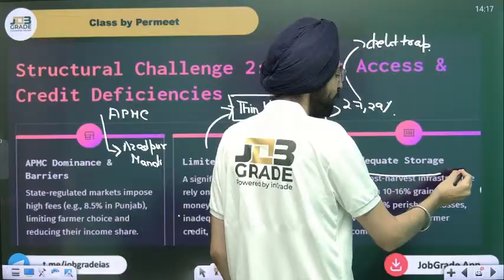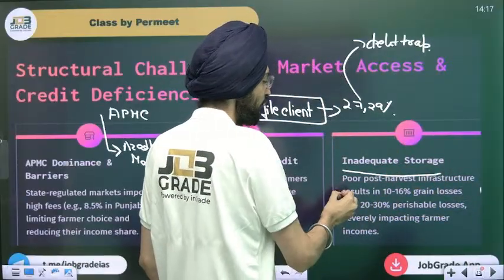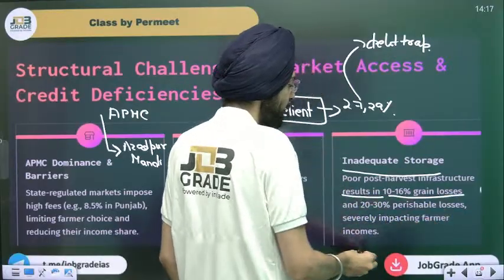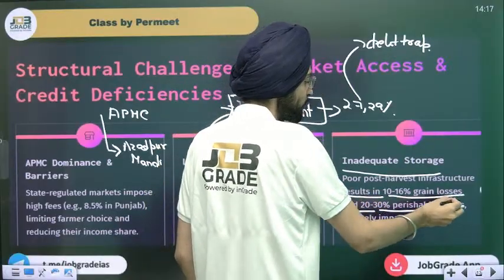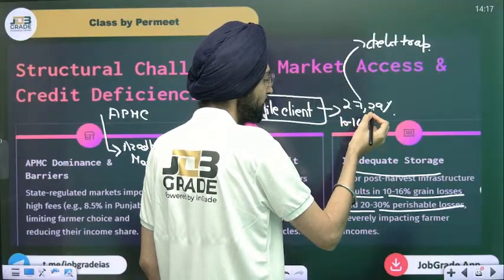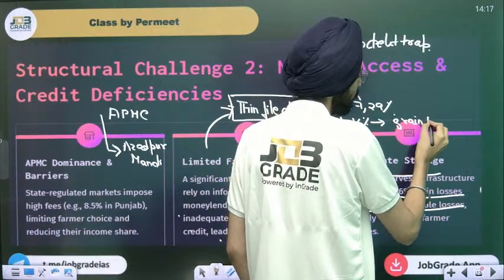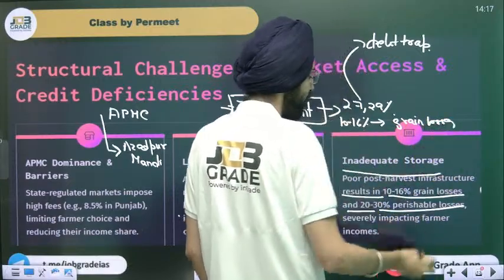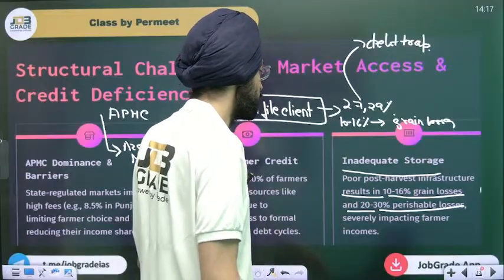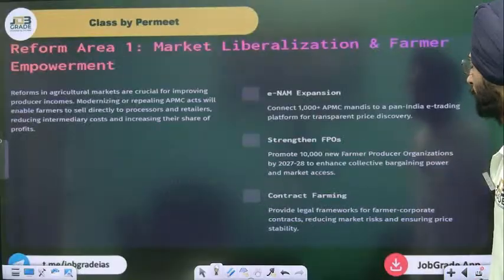Poor post-harvest infrastructure. Farmers don't have infrastructure. More than 80% are small farmers. This results in 10 to 16% grain losses and 20-30% perishable losses, severely impacting farmers' income. I hope you got these.